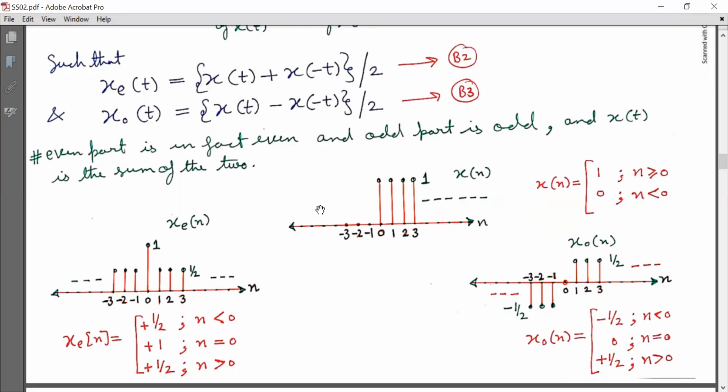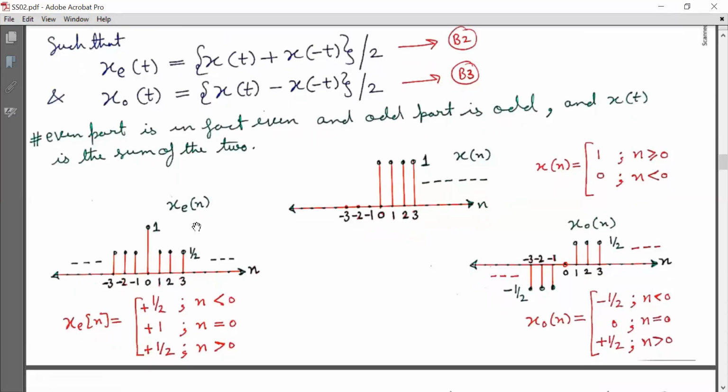Now we will discuss one example, that x[n] is equal to 1 for n greater than or equal to 0 and 0 for n less than 0. So I have plotted x[n] with respect to n, having amplitude 1 for n = 0, 1, 2, 3, and so on. Now its even part xe[n] is equal to 1/2 for n less than 0, 1 for n equal to 0, and 1/2 for n greater than 0. So it is plotted like this: xe[n] is equal to 1 at n equal to 0, and for other values of n, it is 1/2.